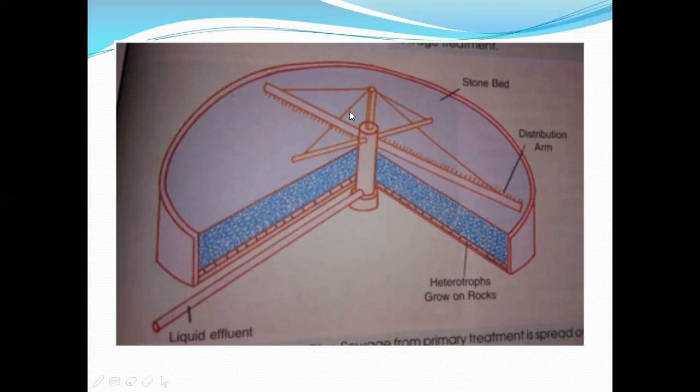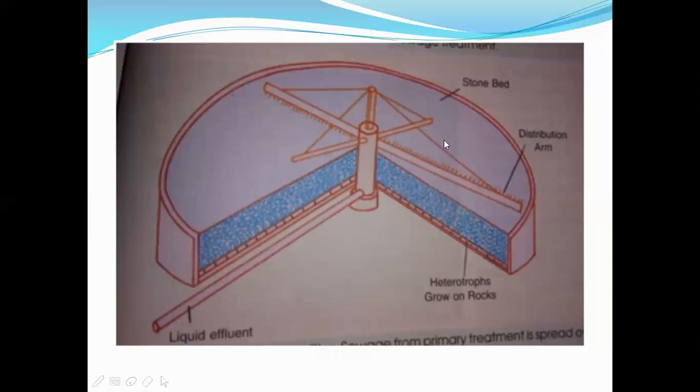When this water falls on the bed, different microorganisms will be there, and those microorganisms will degrade or break down the organic compounds present in the wastewater, and pure water will be getting filtered through this bed, which enters into the pipe, and this liquid effluent will be supplied to another chamber.